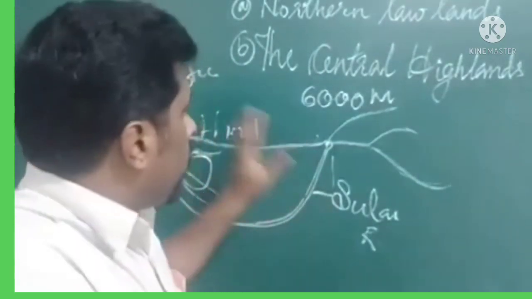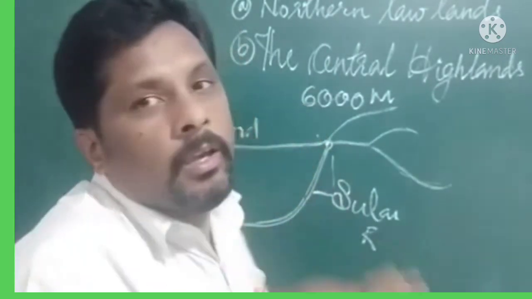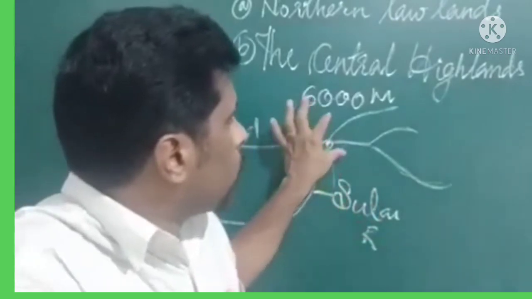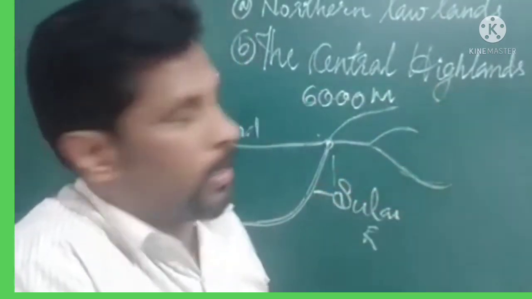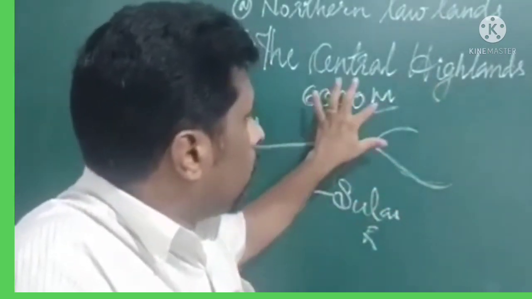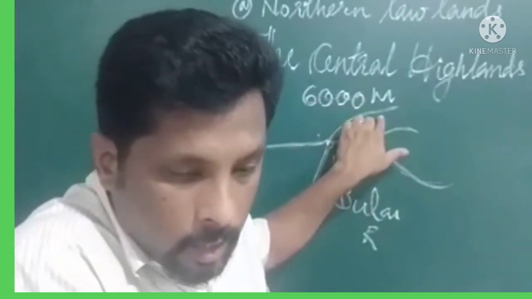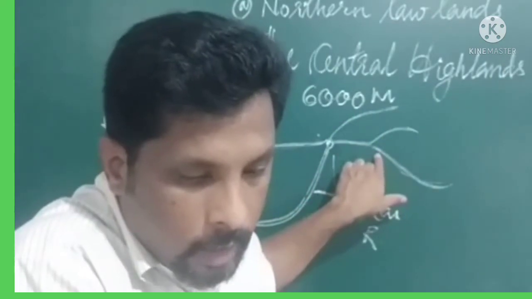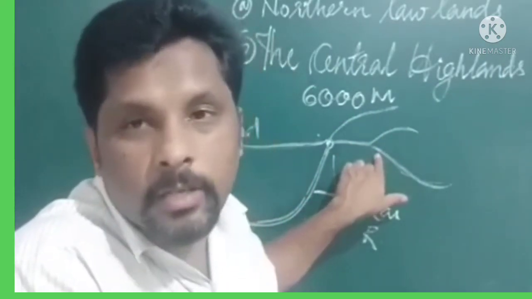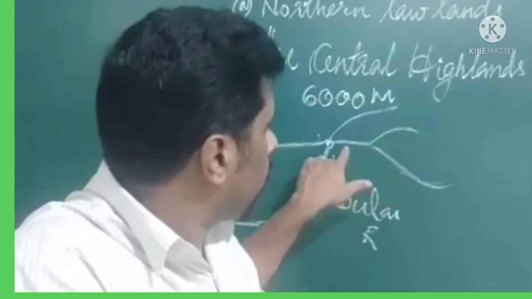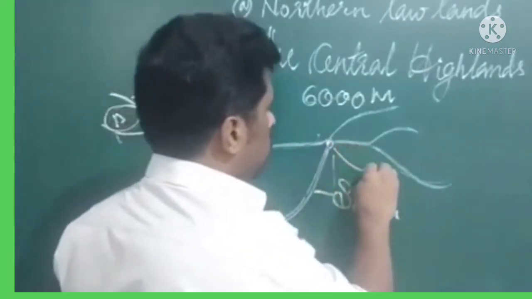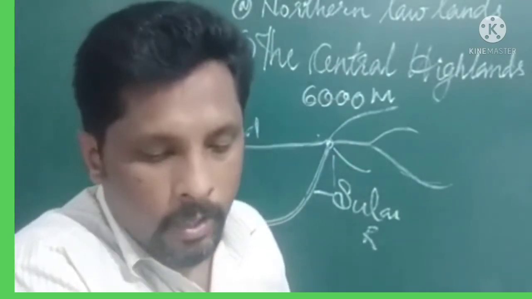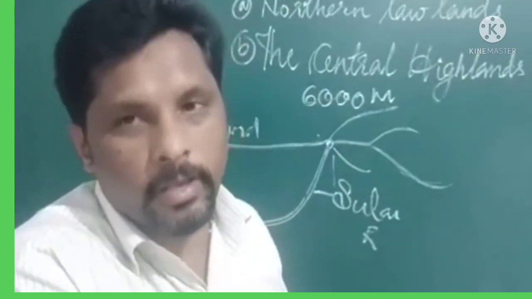Then the Karakoram. Now that is about the western part of the Pamir Knot. Now let us move to the eastern part of the Pamir Knot. There are two mountain systems: one is known as the Tian Shan, and the second one is the Altun Tagh, Kunlun range, etc. And here is another location, the Hindu Kush, moving through the northern part of our country, which is known as the Karakoram range.